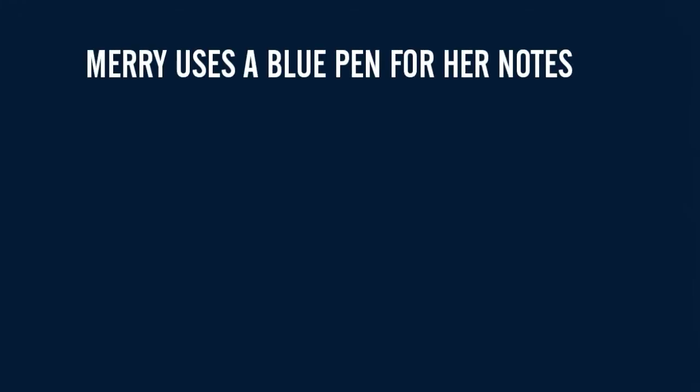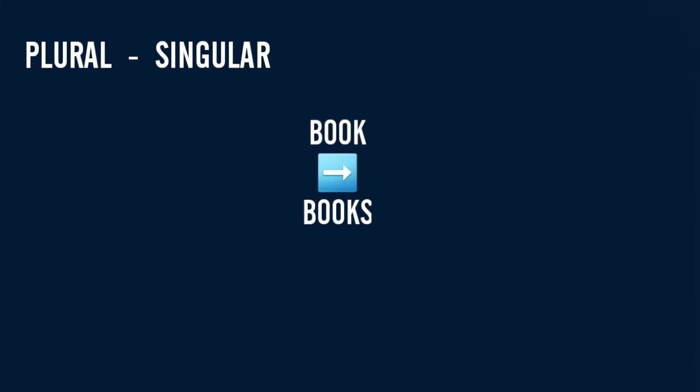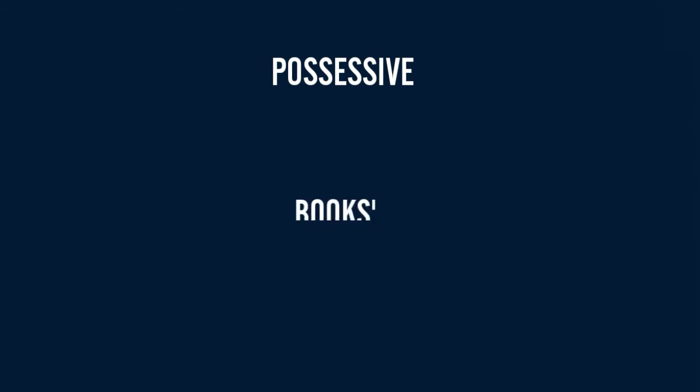In the sentence, Mary uses a blue pen for her notes, the words Mary, pen, and notes are the nouns. So, the word is probably a noun if you can make it plural or singular, like the word book. You can make it like books. You can make it possessive, right? Like the same word book. If you add an apostrophe, it would be like book's.